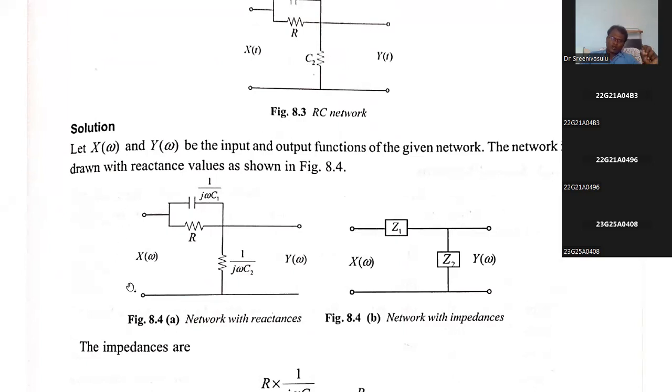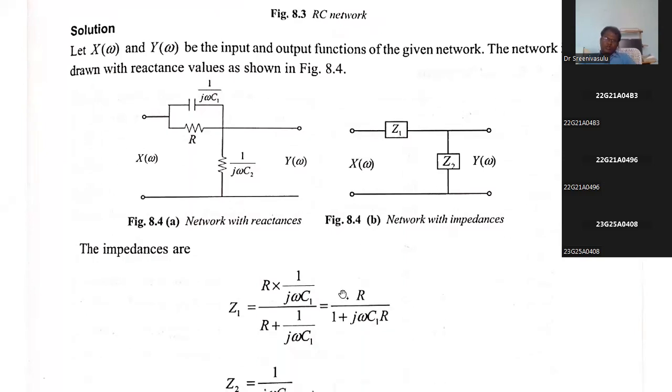Now, after obtaining this, instead of showing the elements, it is better to show the equivalent impedance. So what is Z1 here? It is the parallel combination of the inductive reactance, capacitive reactance and R. And here there is no issue, we can write Z2. You need to obtain Z1.